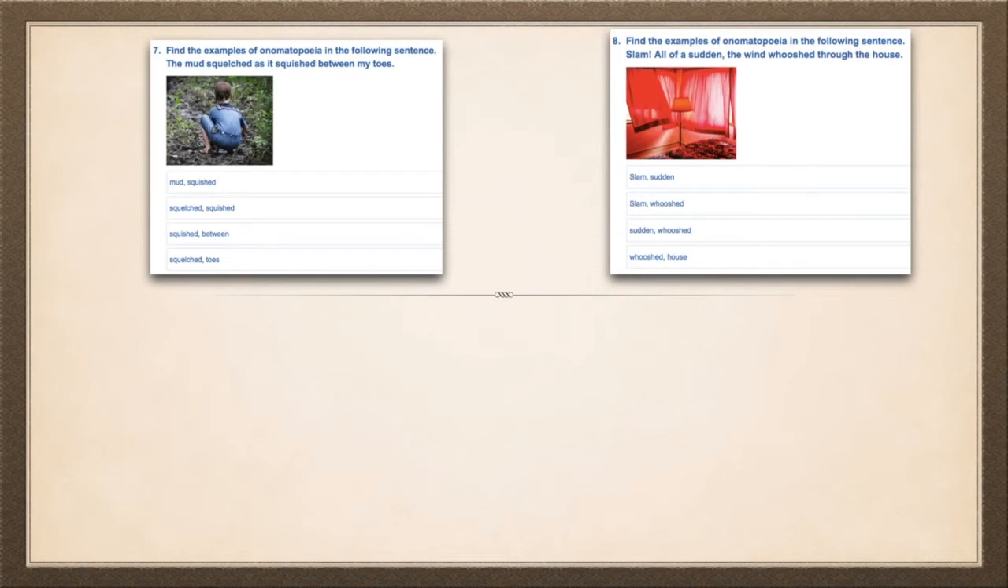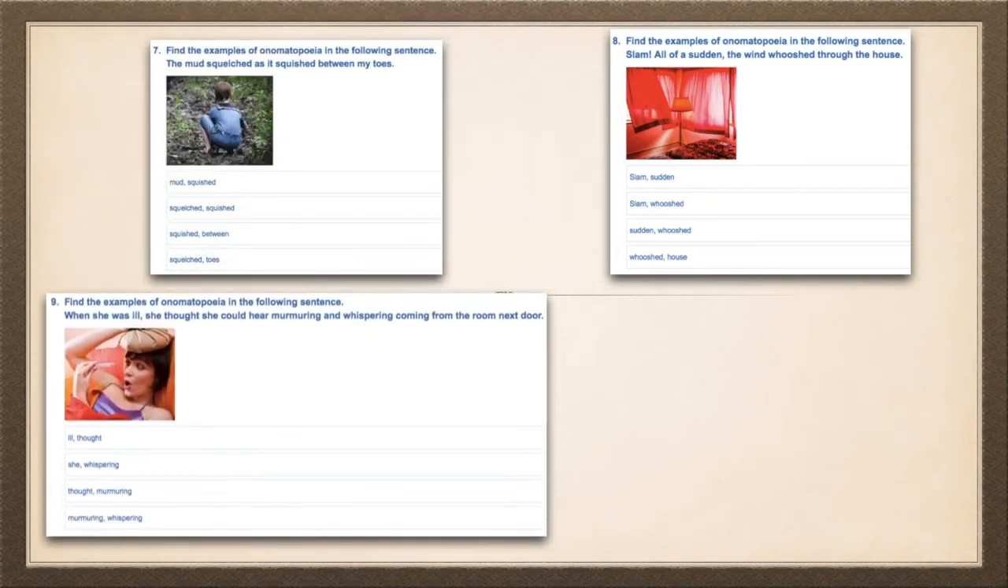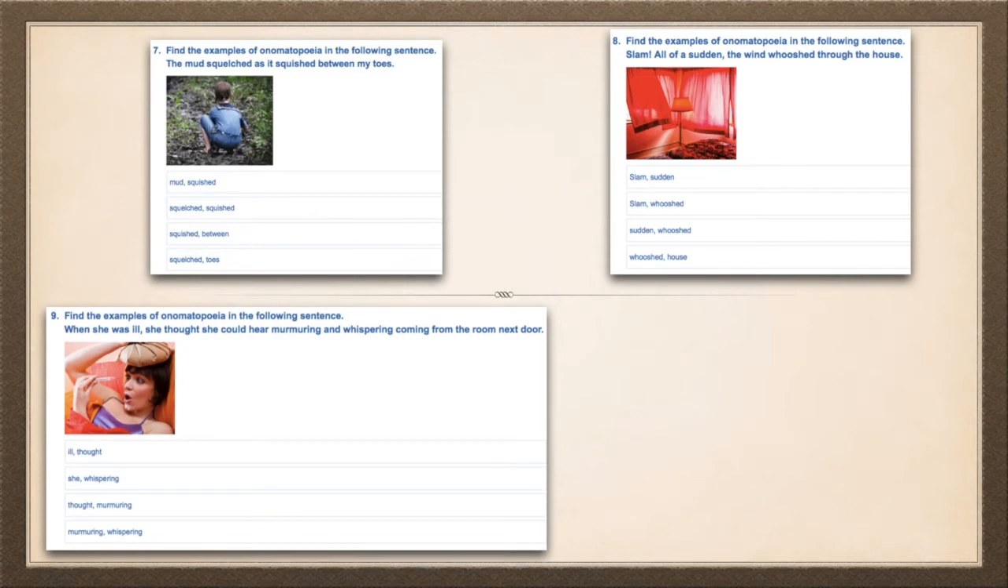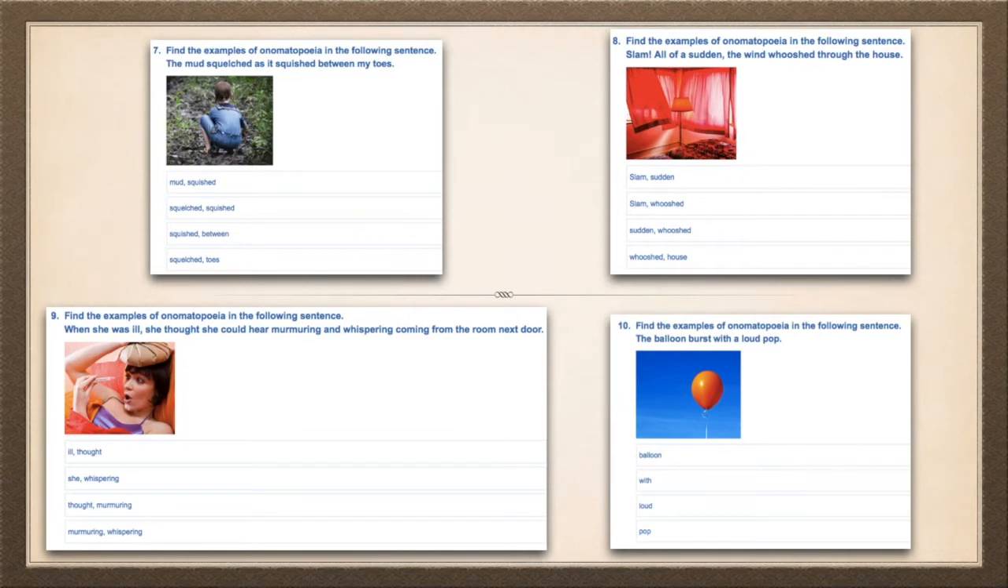Number 8, slam! All of a sudden the wind whooshed through the house. There are 2 examples of onomatopoeia below. Select those 2 words. Number 9, when she was ill, she thought she could hear murmuring and whispering coming from the room next door. There are 2 examples of onomatopoeia in that sentence. Select those 2 words from below. And the last one, number 10, the balloon burst with a loud pop. Which word below is an example of onomatopoeia?